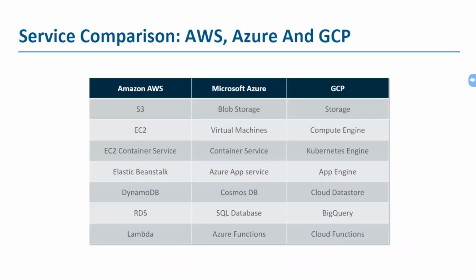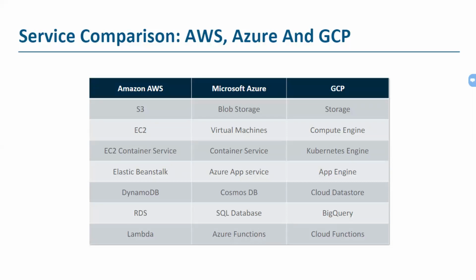I'll be showing you a comparison of various services which AWS and other competitors of AWS provide. Like in this slide, you can see that AWS names the virtual machine which we spin up as EC2, whereas Azure names it as Virtual Machine and GCP names it as Compute Engine.